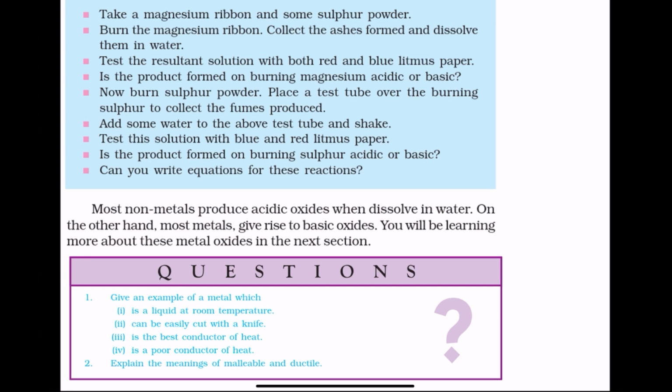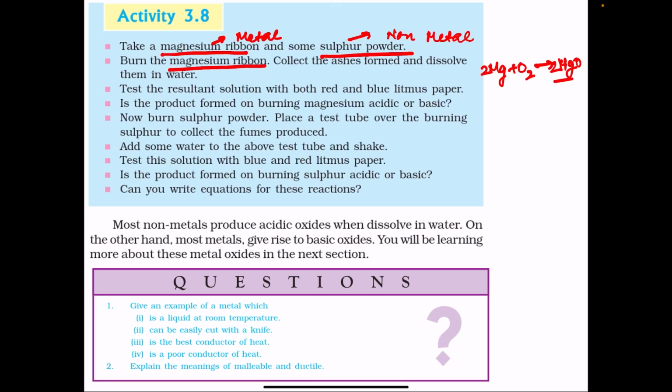Now, on the basis of chemical properties, metals and non-metals can be distinguished. For example, take a magnesium ribbon and some sulfur powder. Magnesium is a metal, sulfur is a non-metal. Burn the magnesium ribbon in air. When magnesium is burnt in air, it forms magnesium oxide. Magnesium oxide is a white powder. Now, when this magnesium oxide is dissolved in water, it gives a solution which turns red litmus to blue.